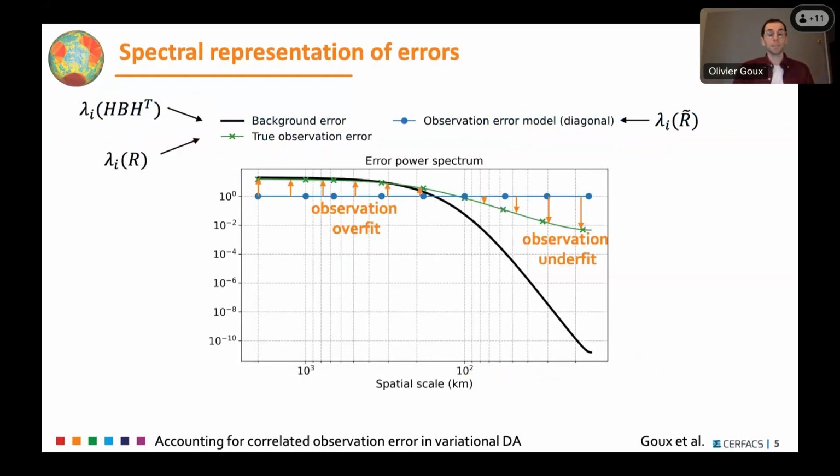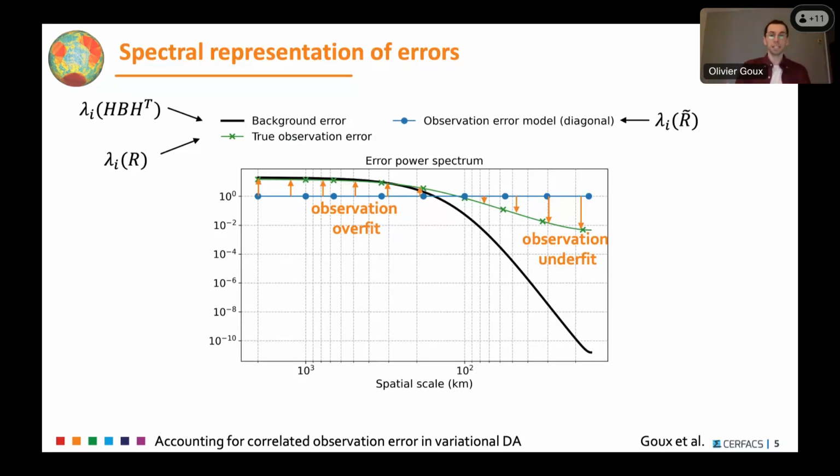So if we plot the background error and observation error in this spectral space, so the eigenvalues of these matrices, here in black you have the eigenvalues of HBH transpose, which is the background error projected in observation space. And we also have a true observation error. When I talk about true observation error, I mean the actual observation error of the observations. And we have some observation error model, which is how we account for this observation error in DA through R. The true observation error is generally not known, or it's hard to estimate.